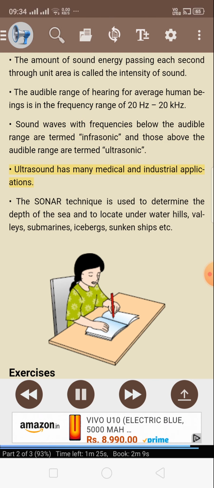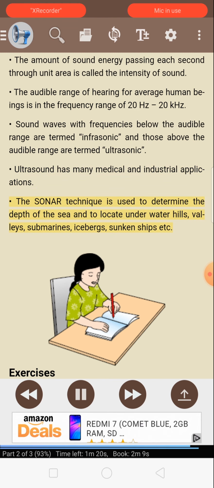Ultrasound has many medical and industrial applications. The sonar technique is used to determine the depth of the sea and to locate underwater hills, valleys, submarines, icebergs, sunken ships, etc.